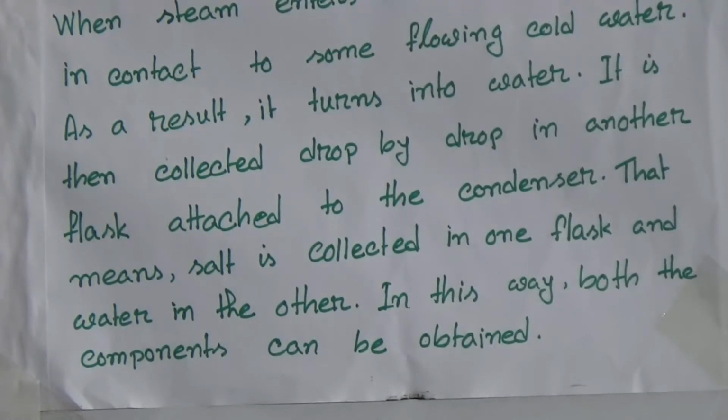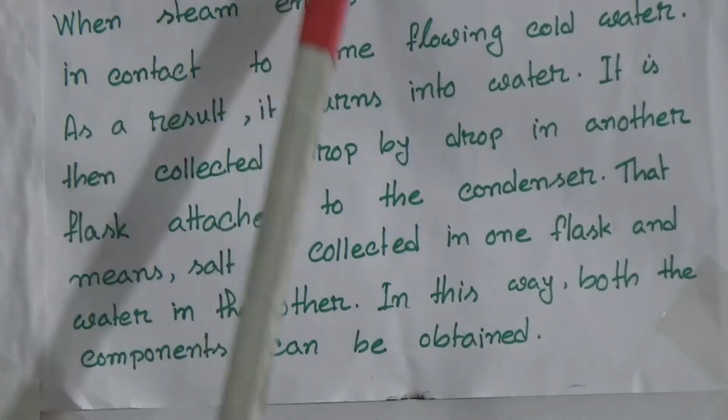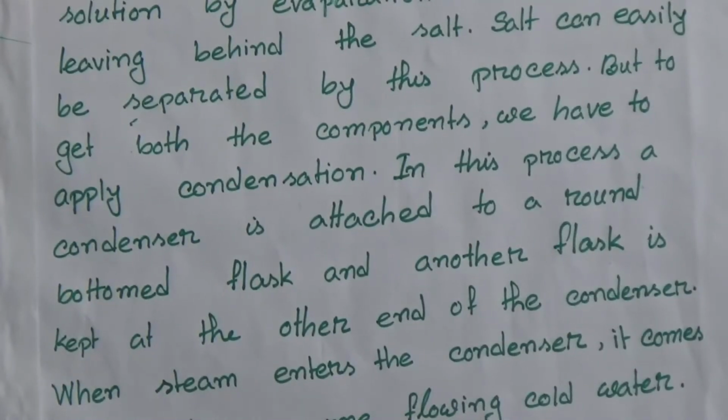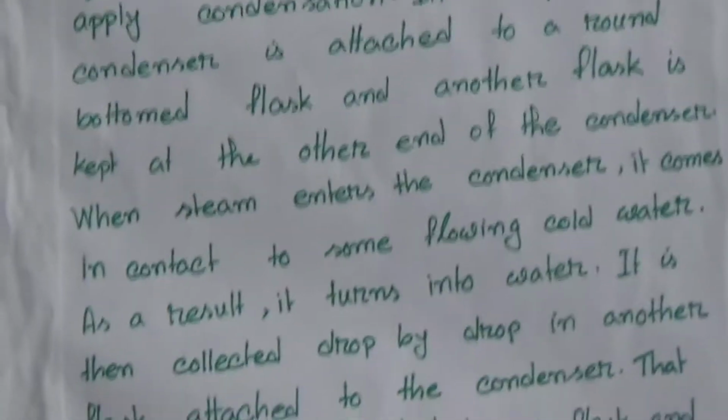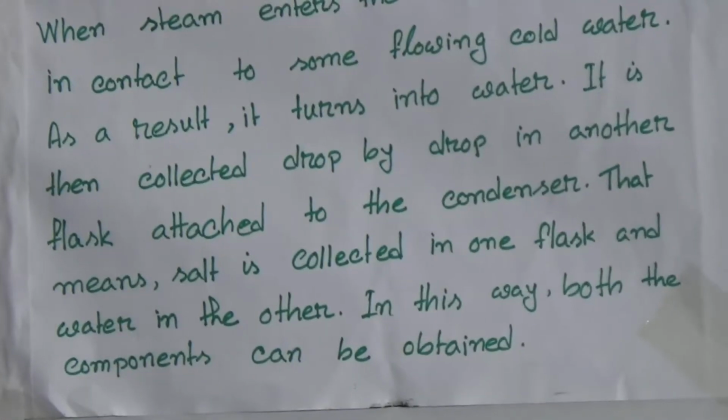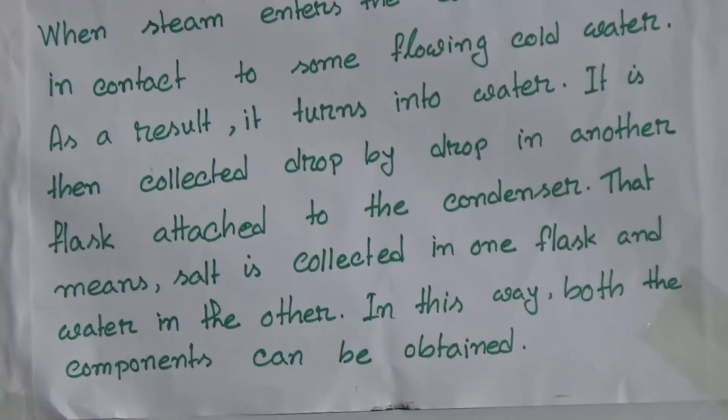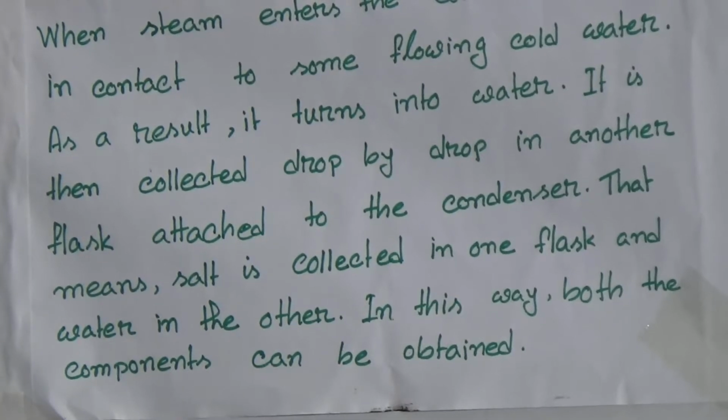We connect them with a condenser, and the vapor which evaporated from the saline water will be condensed and stored drop by drop as water. Then we find water in one container, and in the other we find salt. In this way we can get salt and water again.